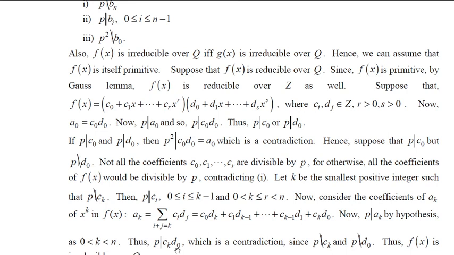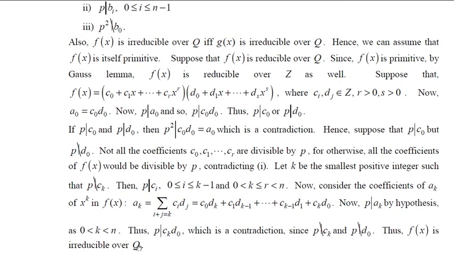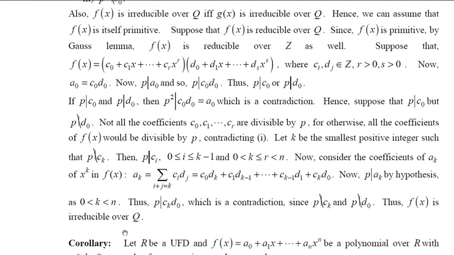Hence, our assumption is wrong. What was our assumption? That f of x is reducible over Q. That is wrong. Therefore, f of x is irreducible over Q. In this way, you can verify the irreducibility of an integer polynomial over Q.